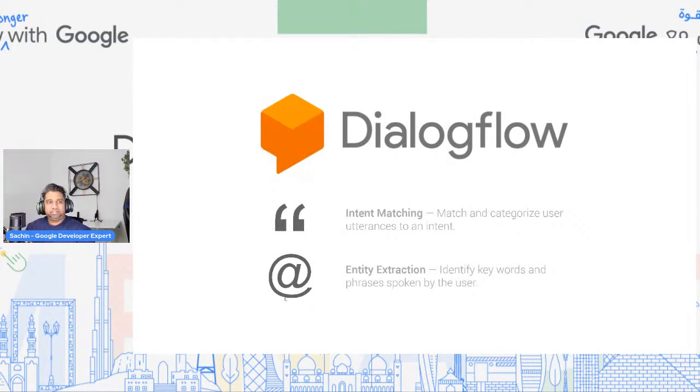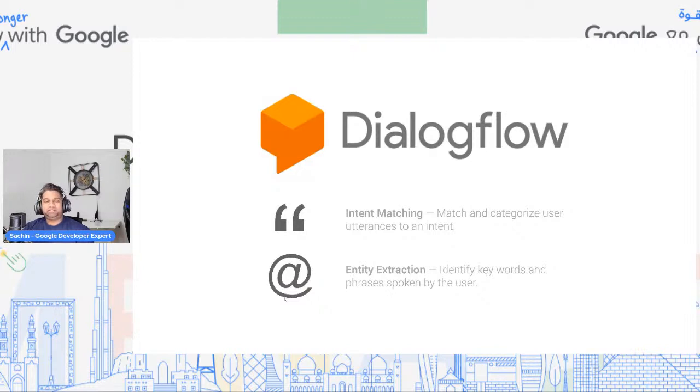So as I mentioned, Dialogflow is a platform that makes it incredibly straightforward to build conversational chatbots. When it comes to Dialogflow, the two key important factors that you need to keep in mind are intent matching and entity extraction. So what is intent matching? What is entity extraction? It's very straightforward.